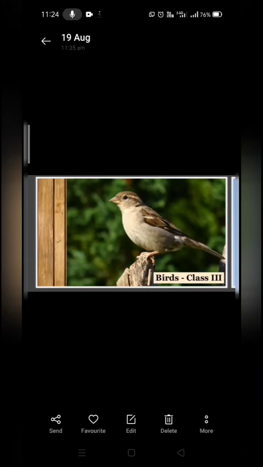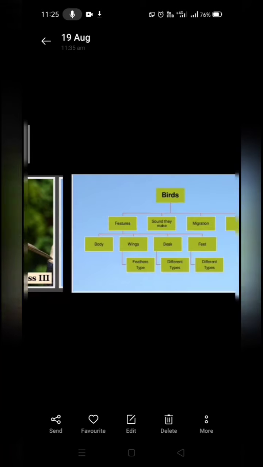Today we are going to start a new chapter, Birds Talk. From this chapter we come to know about the birds, how they make sound, and how their feathers look. Okay, so let us start the chapter.